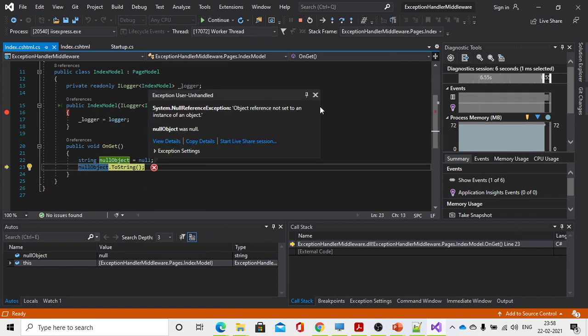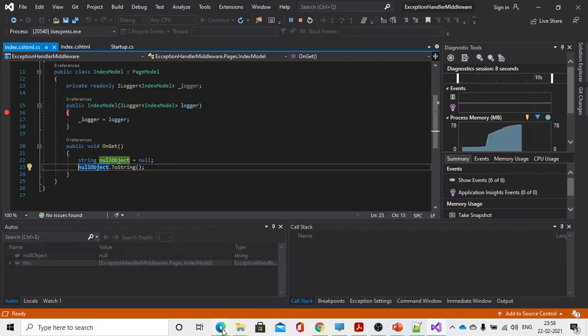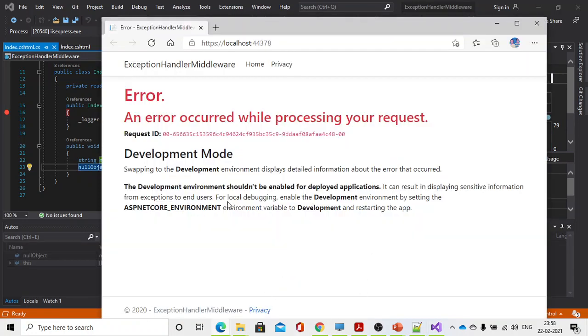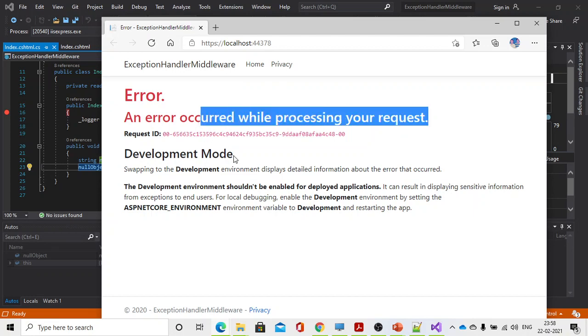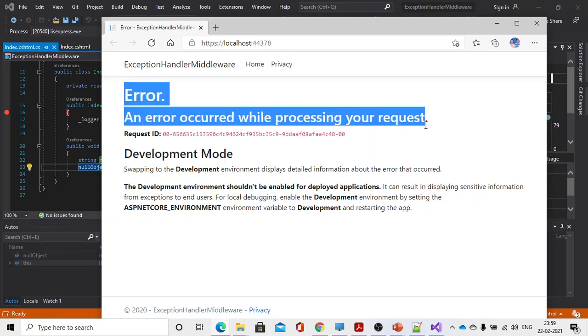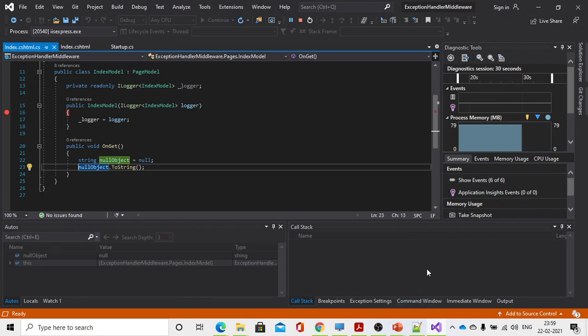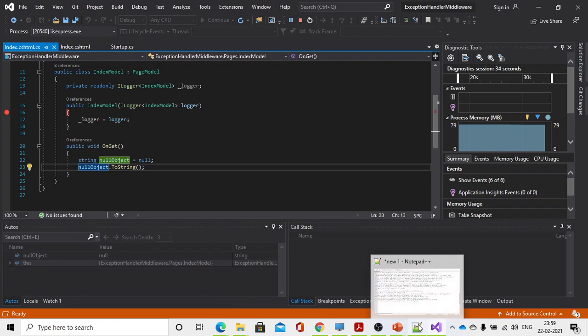If any exception occurs in the production environment, you can see the error message. Now see here, an error occurred while processing your request. It says swap to the development environment for more information. So this is how we have to show the exception in the production environment. This is like any user friendly error message. Okay. And the next thing, which is more important, is...